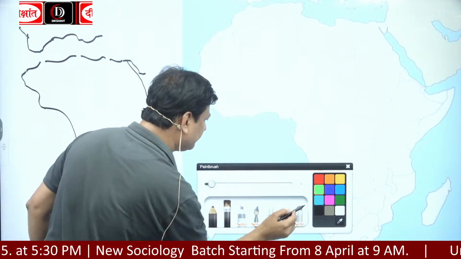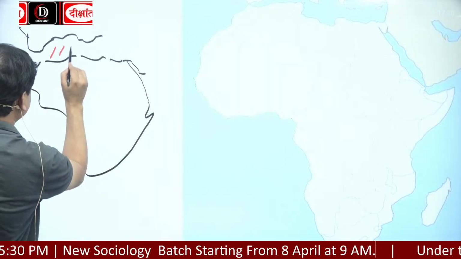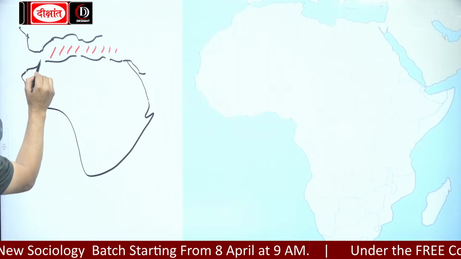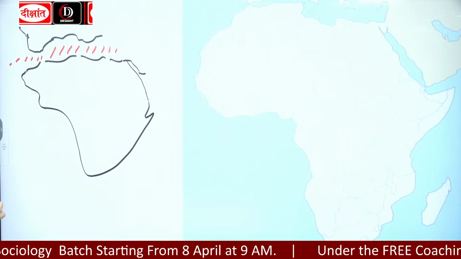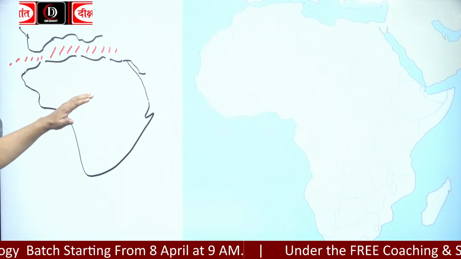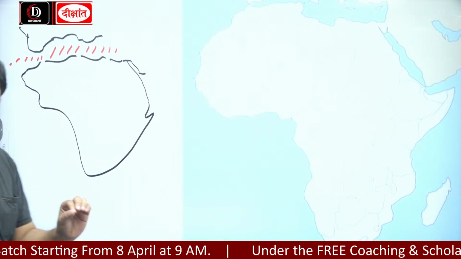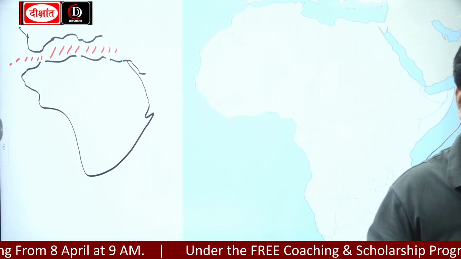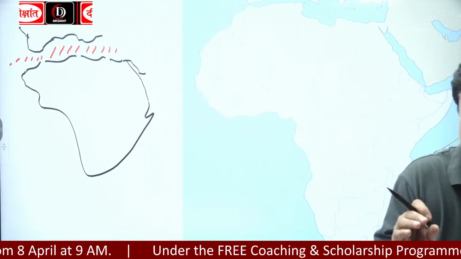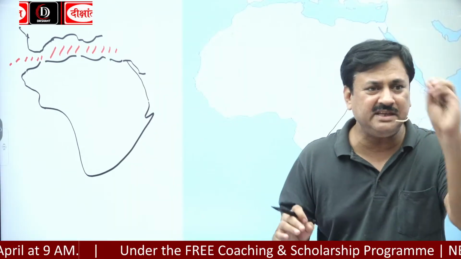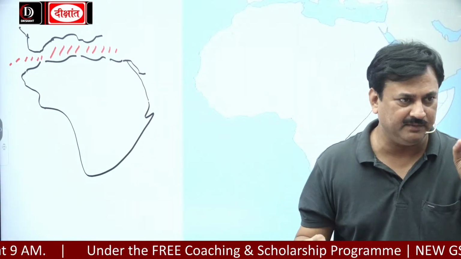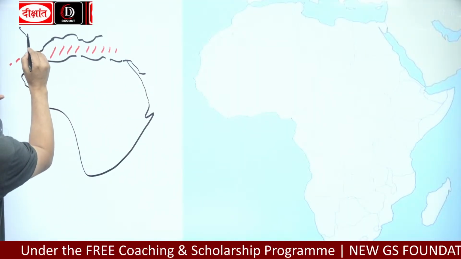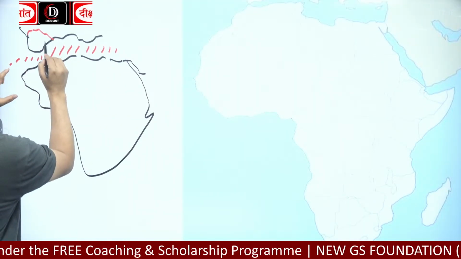This sea is a part of the Atlantic Ocean, and many geographers believe that it is the remains of the oldest sea, that is the Tethys Sea. And this region is part of Europe.